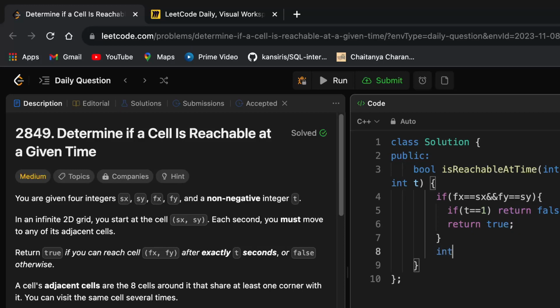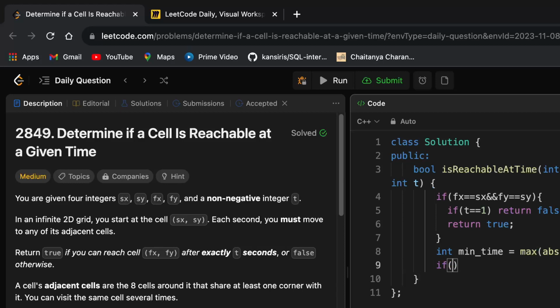Now, otherwise, we have to calculate a value, right? That is minimum time or shortest time value. So minimum time is going to be what? It is going to be maximum of, as we saw, abs of Sx minus Fx comma abs of Sy minus Fy. So this is going to be my shortest time, that is minimum time required.